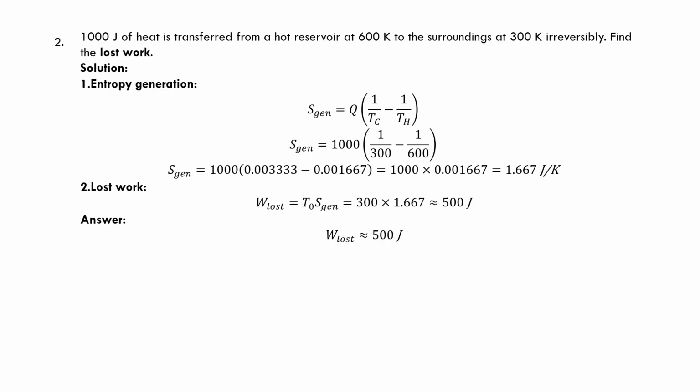Using this, we need to find out work lost. That is, work lost is equal to T0 into Sgen. On substituting, we get work lost as 500 joules. Here, 500 joules of work is lost due to irreversibility.